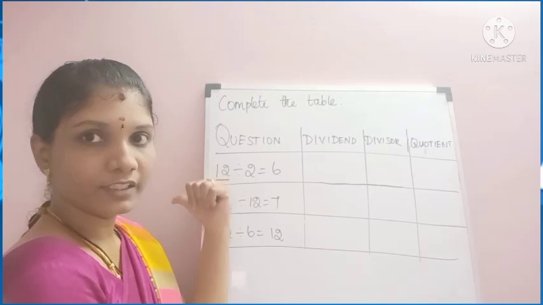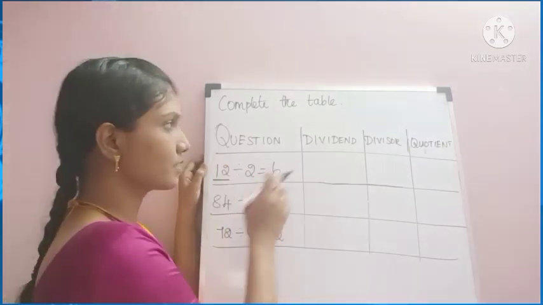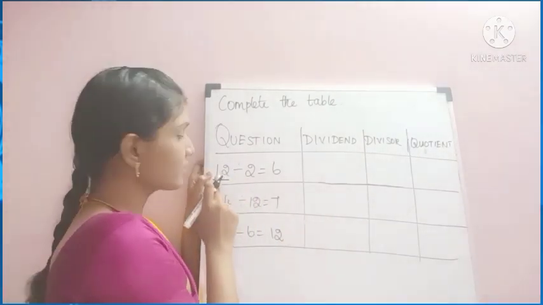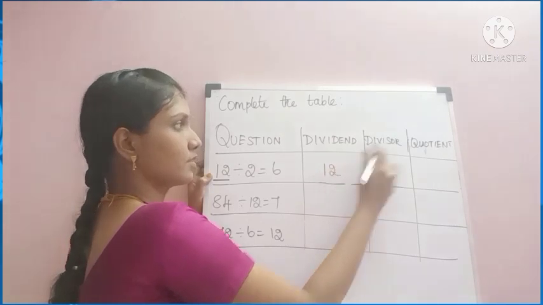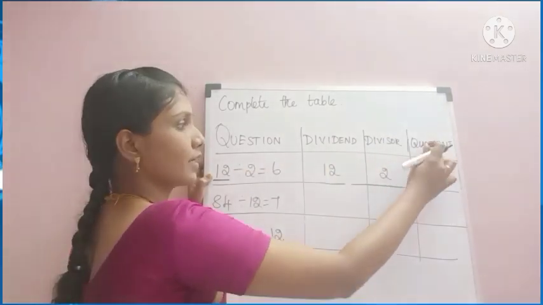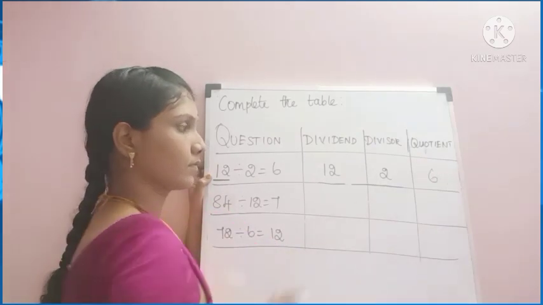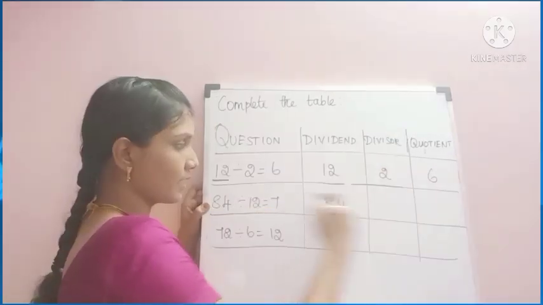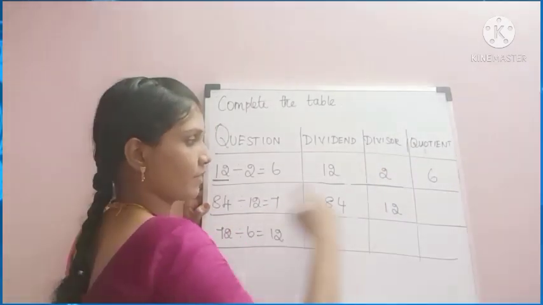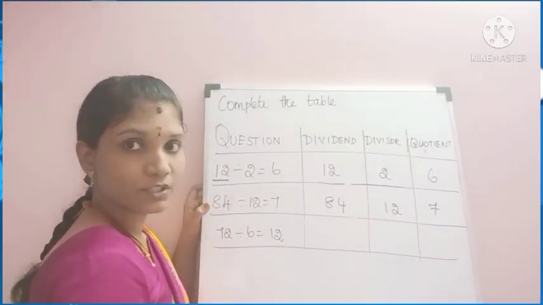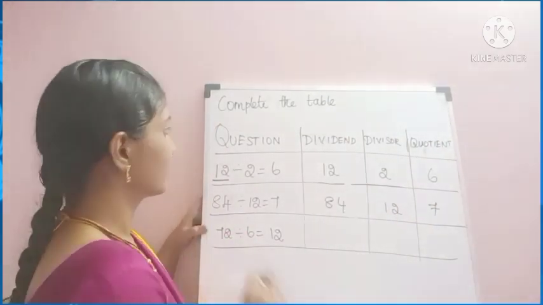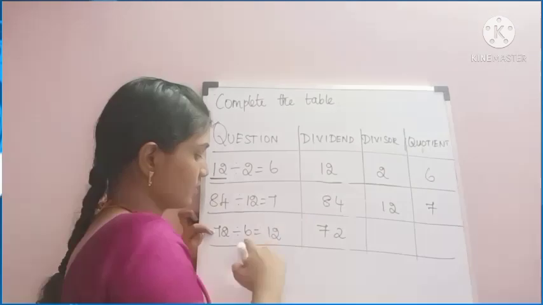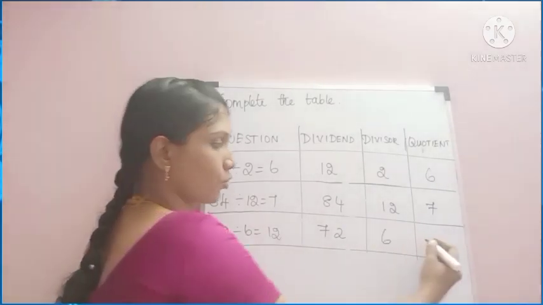See, they gave the question in terms of a division statement. We have to find which is dividend, divisor and quotient. See, the first number is 12. So this is the dividend. Divisor is 2. And the quotient is 6. Now see second one, 84. 84 is the dividend. Divisor is 12. And the quotient is 7. As we know, the answer in division is called quotient. Good. Now see last sum. 72 is the dividend. 6 is the divisor. And 12 is the quotient.